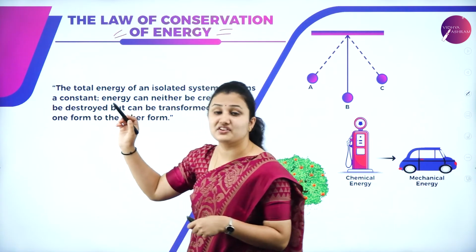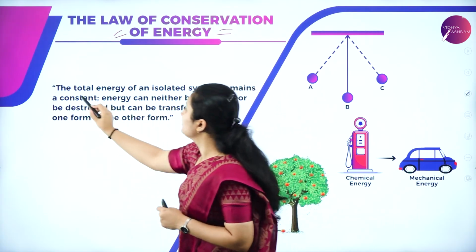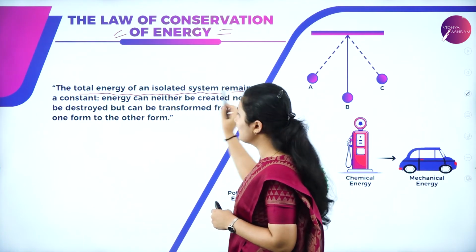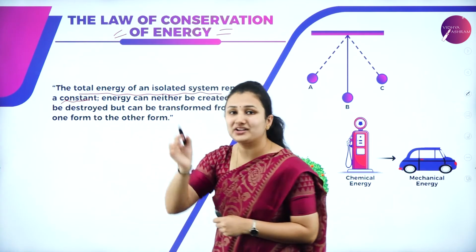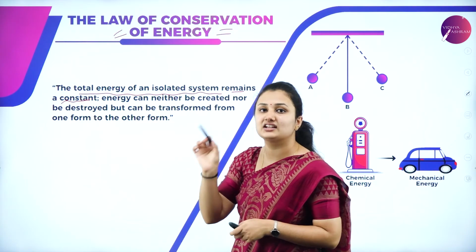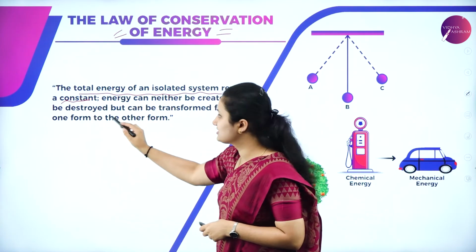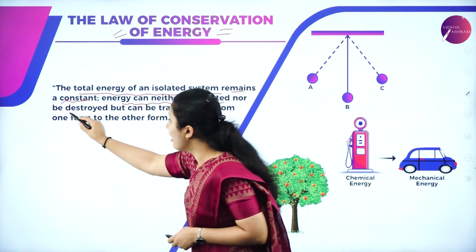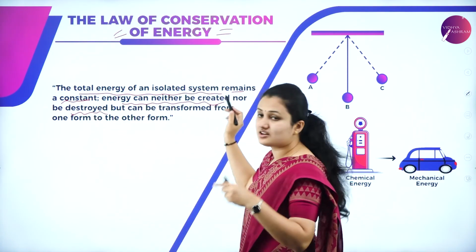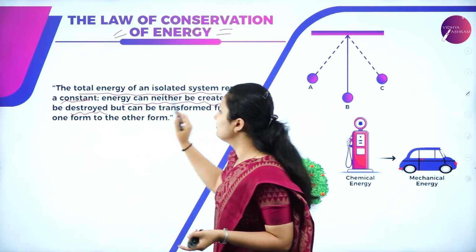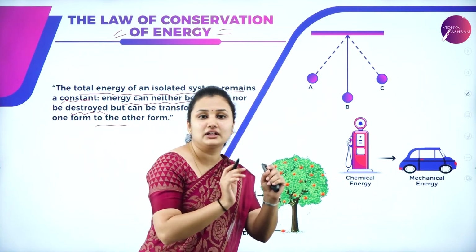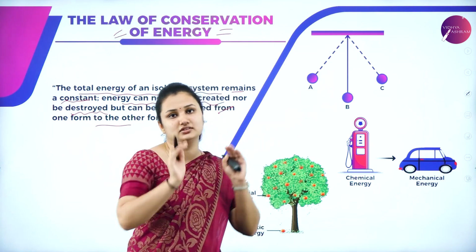So the law of conservation of energy states that the total energy of an isolated system remains constant. Energy can neither be created nor be destroyed, but can be transformed from one form to another form. What do you mean by converting the energy from one form to another form?